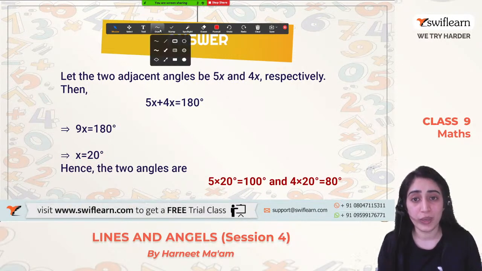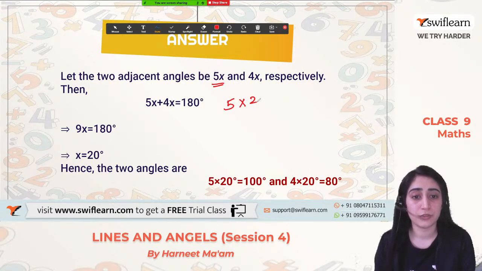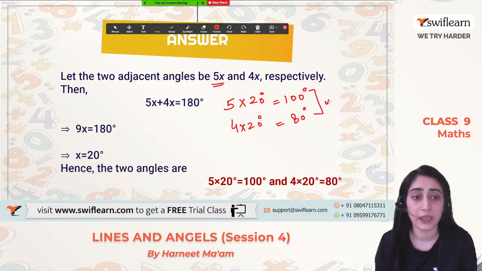So on solving this, what will I get? Already I know the angle of this one is 5x. So 5 into 20 degree comes out to be 100 degree. 4 into 20 degree comes out to be 80 degree. So this is how we calculate.